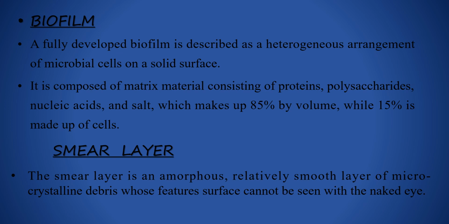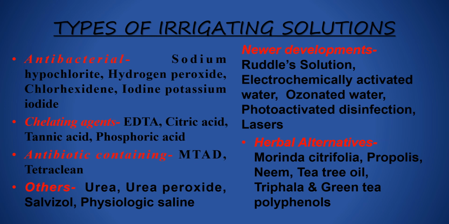Smear layer. The smear layer is an amorphous, relatively smooth layer of microcrystalline debris whose surface features cannot be seen with the naked eye. Now the types of irrigating solutions: antibacterial: sodium hypochlorite, hydrogen peroxide, chlorhexidine, iodine potassium iodide; chelating agents: EDTA, citric acid, tannic acid, phosphoric acid; antibiotic-containing: MTAD, tetracycline; others: urea peroxide, Salvizol, physiological saline.